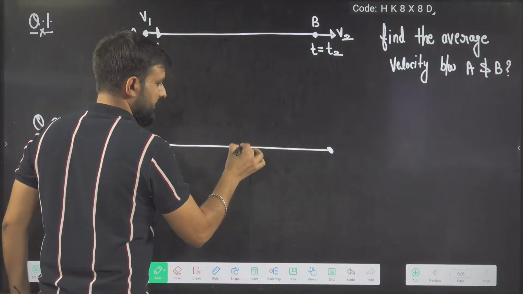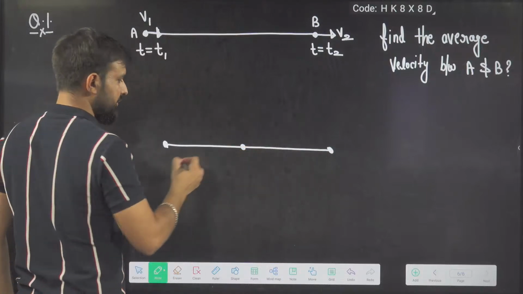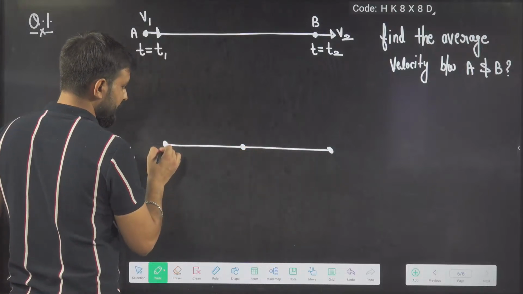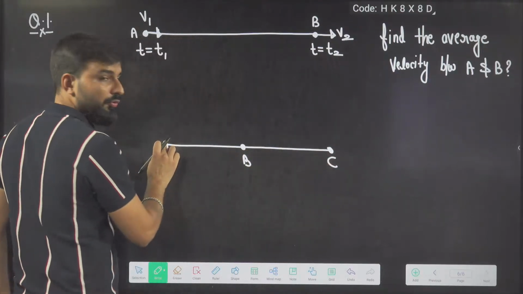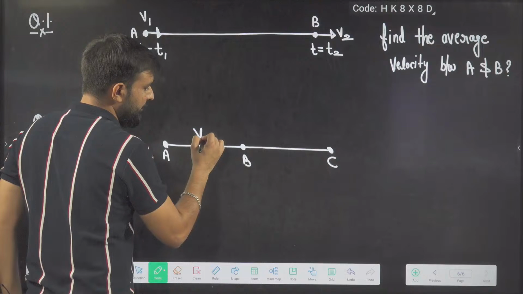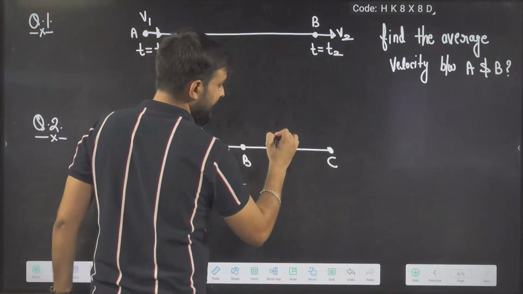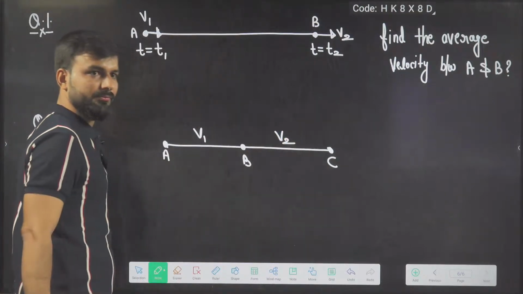Next, listen to this question very carefully. The object is moving from A to B, then B to C. In moving from A to B, it is moving with the speed V1. In moving from B to C, it is moving with the speed V2.